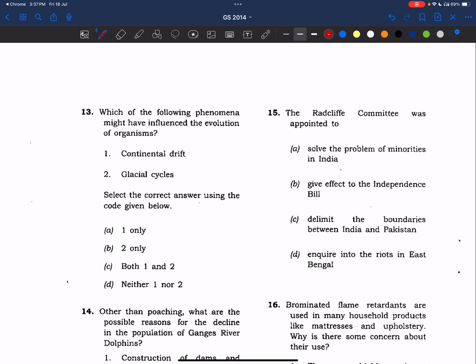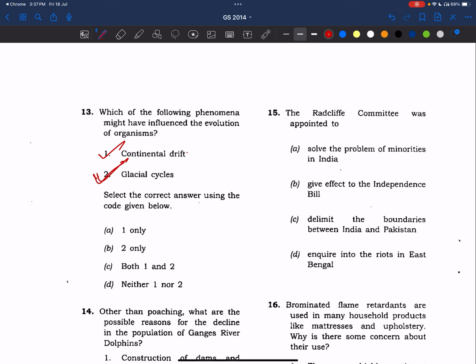13th question. Which of the following phenomena might have influenced the evolution of organisms? See, simple question. Continental drift and glacial cycles. We have read in the NCERTs also that there are a few organisms, fossils, found in multiple regions, multiple continents, and it also helps in speciation of some species. Subspecies will be forming because of isolation, geographical movement, environmental conditions, and also glacial cycles.